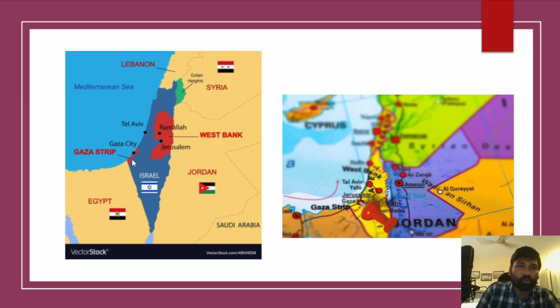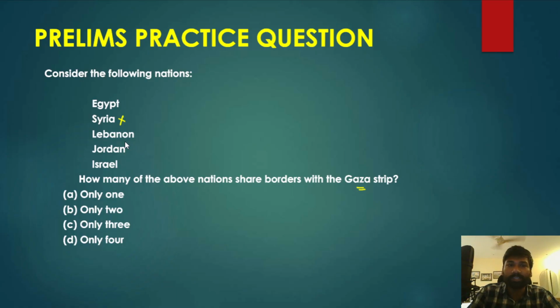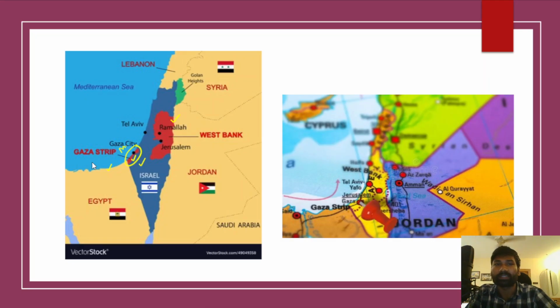This region is known as the Gaza Strip and this region is the West Bank. If you look clearly at this map, Egypt shares its borders with the Gaza Strip, and apart from that, Israel is the only other country which shares its borders with the Gaza Strip, apart from the Mediterranean Sea on the western side of the Gaza Strip. Therefore, the correct answer for this question is only two. Which are those two countries? They are Egypt and Israel. These are the only two countries which share their borders with the Gaza Strip.